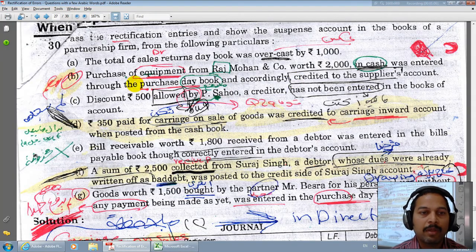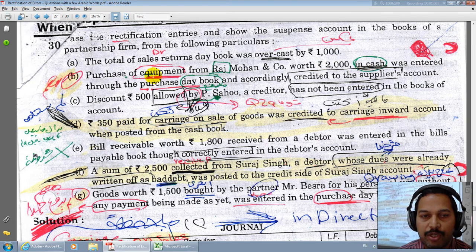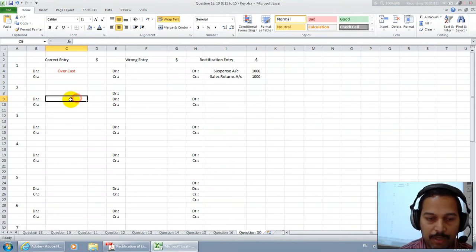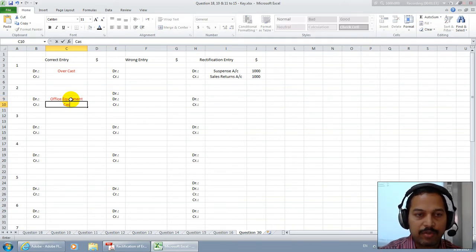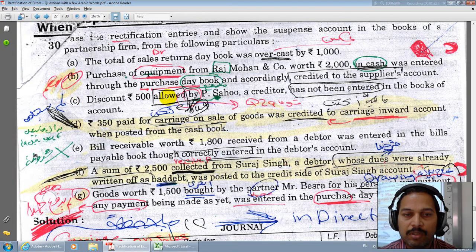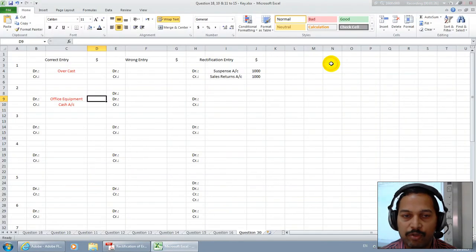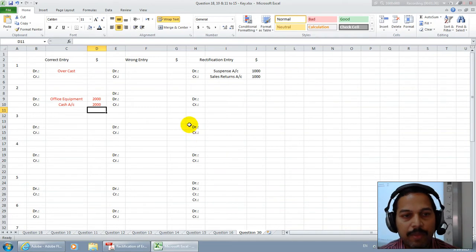Number 2, purchase of equipment from Mr. R in cash. They are saying we purchased equipment from Mr. R in cash. Whenever you purchase equipment, debit office equipment and credit cash. We paid in cash, therefore cash must be credited. What is the value here? The equipment was purchased for $2,000. Okay, 2,000.